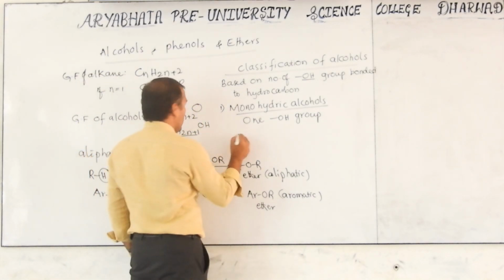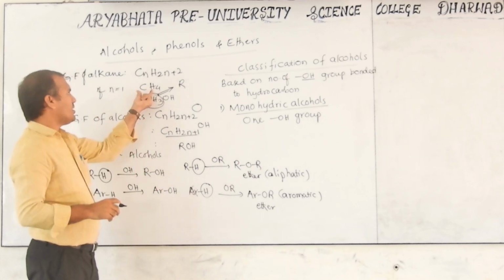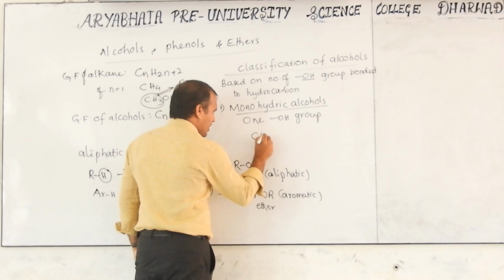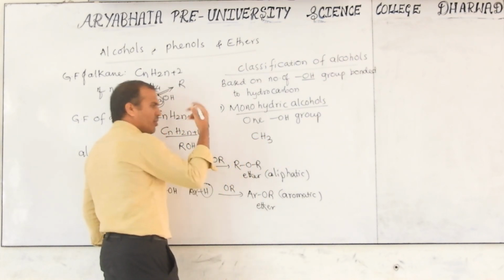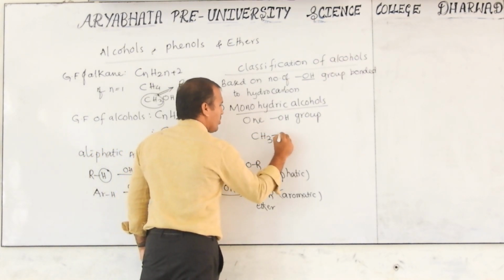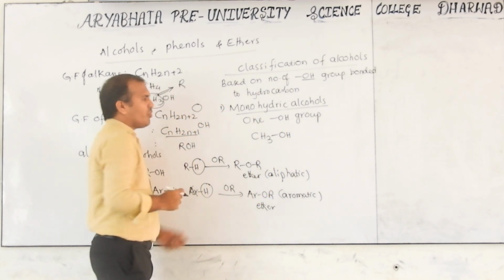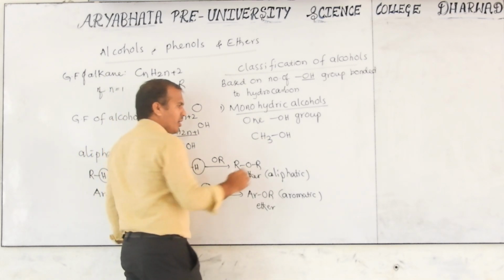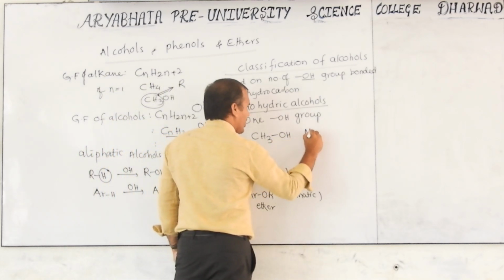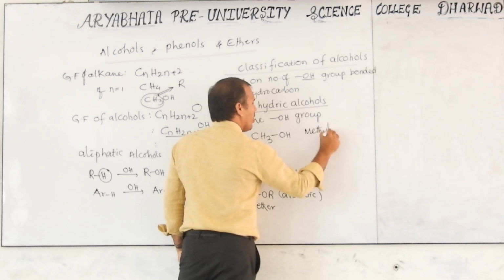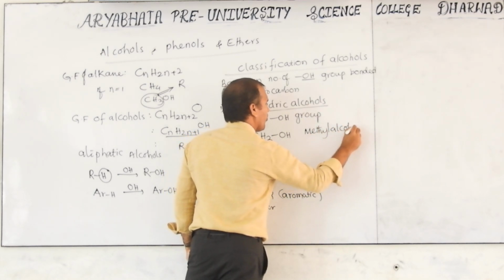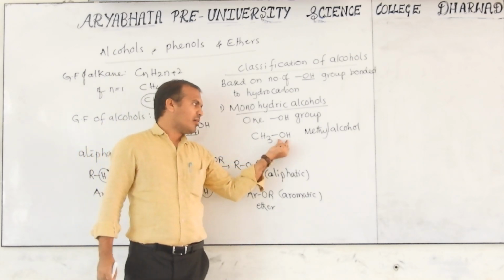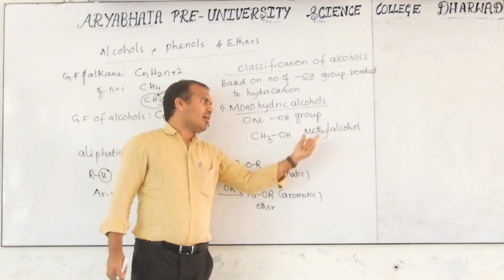One example we know: consider methane. In methane, one hydrogen is replaced, CH3, and here it is replaced by OH. This is one OH group bonded to this hydrocarbon. That is called monohydric alcohol. Its common name is methyl alcohol. This alkyl group is methyl, this is the alcohol group, then it is called methyl alcohol.